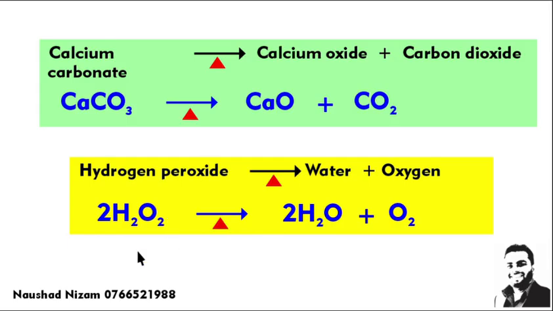Hydrogen peroxide, H2O2: remember, hydrogen peroxide is decomposed to water and oxygen. I explained what hydrogen peroxide is in your class. That is a chemical used as a disinfectant to kill bacteria. When you have wounds, the doctor uses hydrogen peroxide from a dark bottle. When it is decomposed, it gives H2O and O2. So this is another important reaction. This is also a way to make oxygen gas.